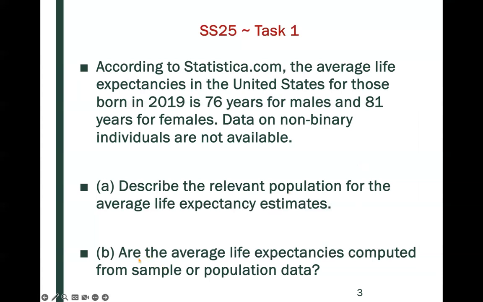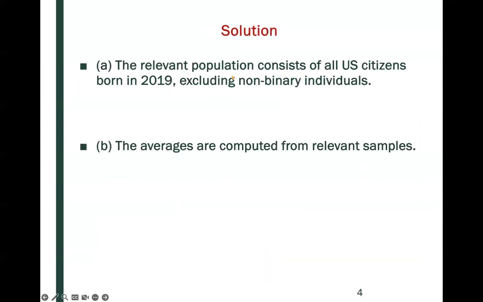And then part B, are the average life expectancies computed from sample or population data? So here, the averages are computed from relevant samples. And then we use that sample information to then make inferences back to the population. But so the solution is that, again, part A, the relevant population consists of all U.S. citizens born in 2019, excluding non-binary individuals. And then part B, the averages are computed from relevant samples.